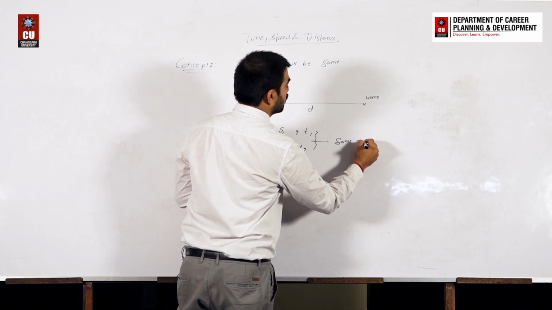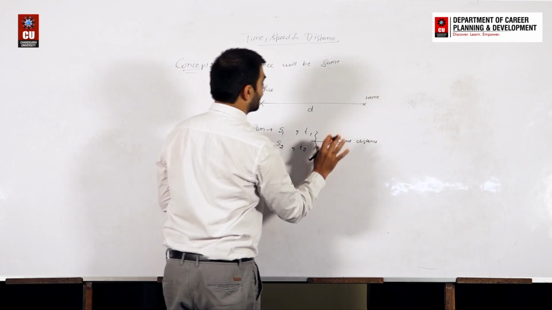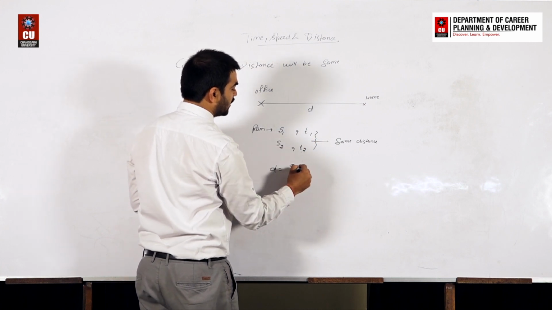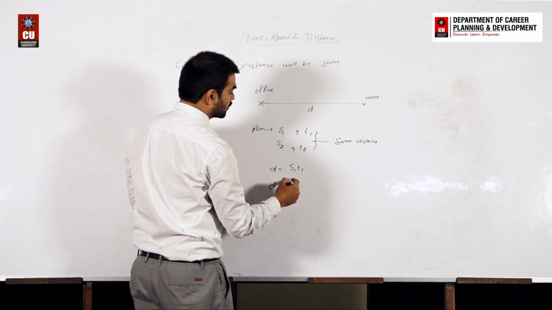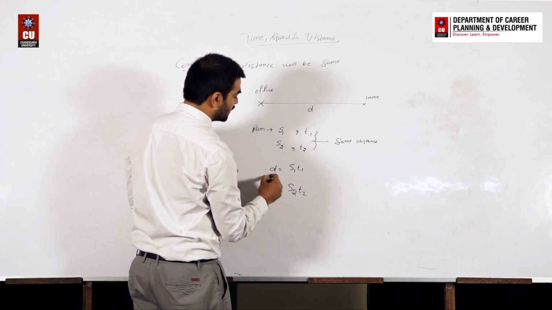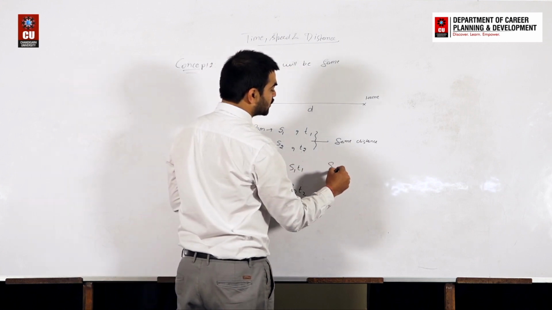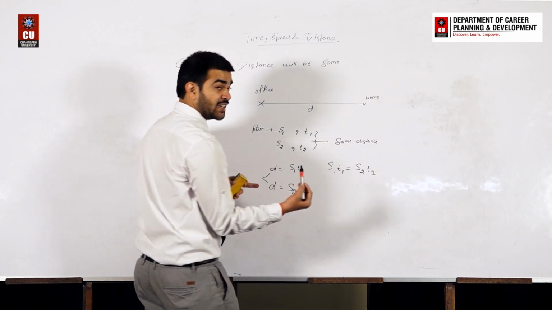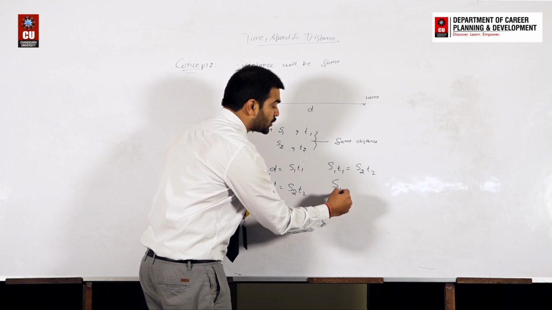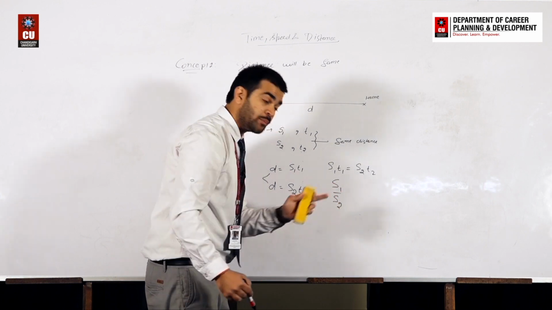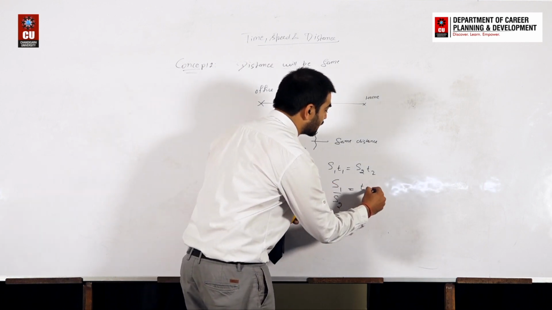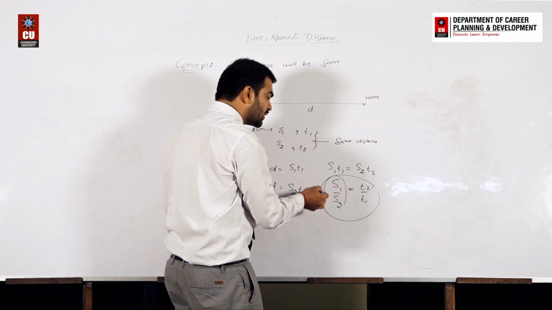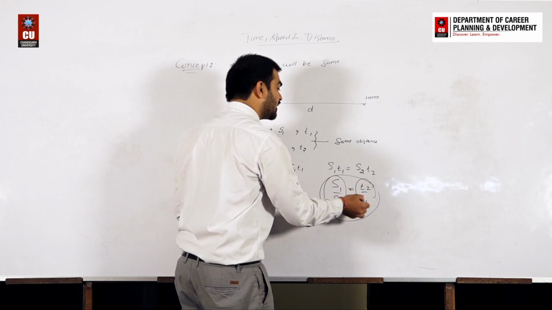Okay. So what we can conclude from here, we can say that d is equal to, in the first situation, s1 t1. In the second situation it is also s2 t2, because d is the same here. Can we say that s1 t1 is equal to s2 t2? In this case, can we say that the speed ratio, that is s1 by s2, must be equal to t2 by t1? So we can conclude that the speed ratio is the reciprocal of the time ratio.